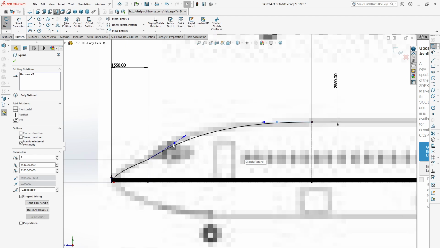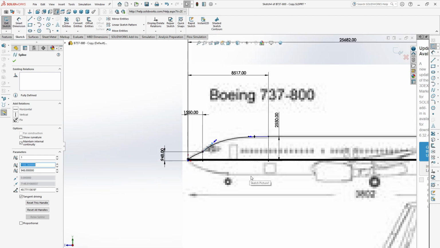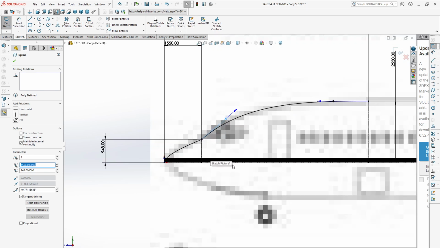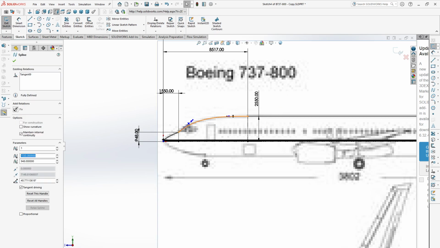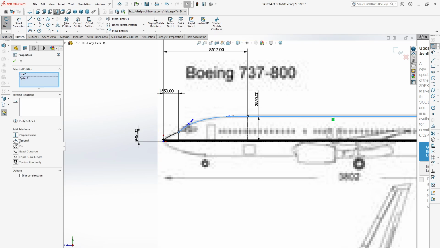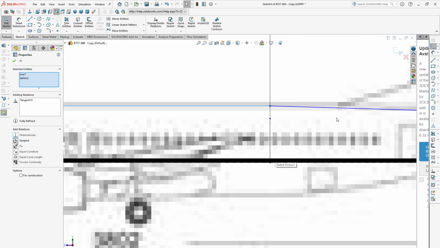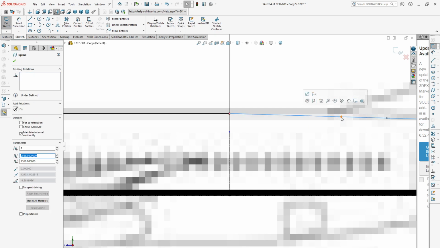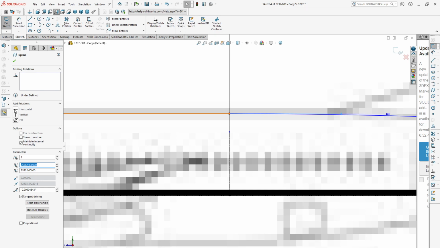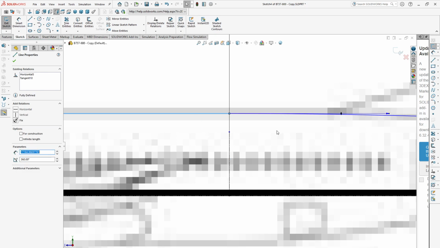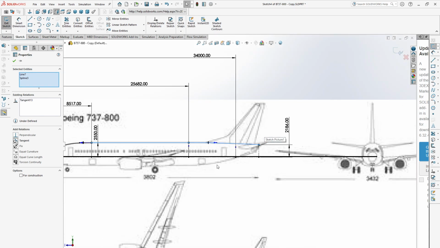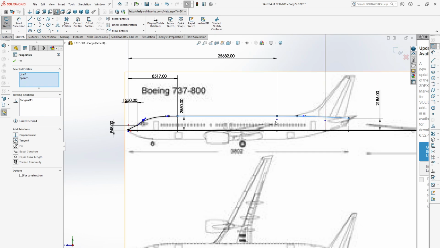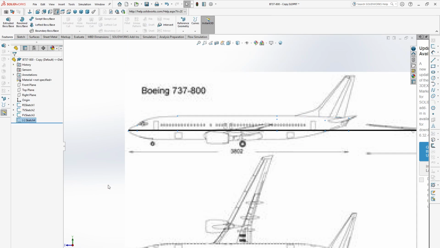Now it matches with the image exactly. One thing we can do: make these two lines tangent, and come to this side, select this spline, make this horizontal, and keep these two lines tangent. Okay, that's good. So that's our top guide curve. Exit from the sketch.